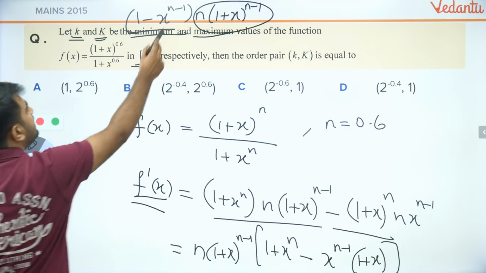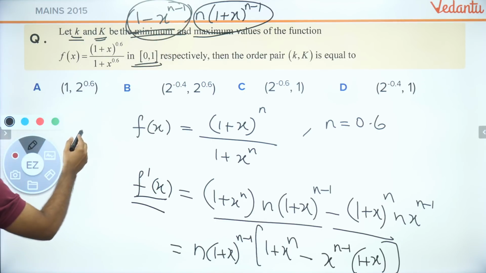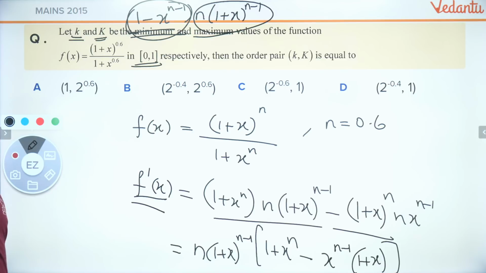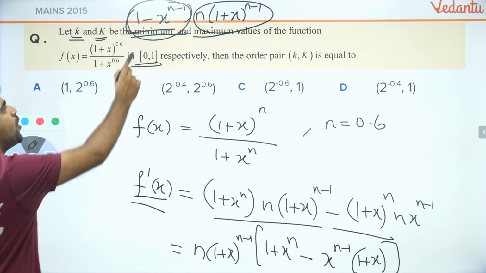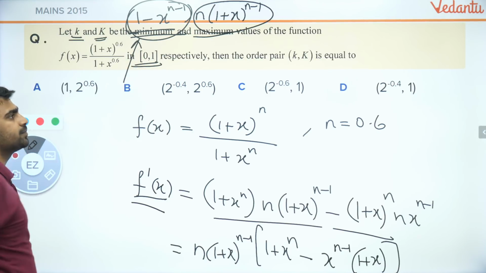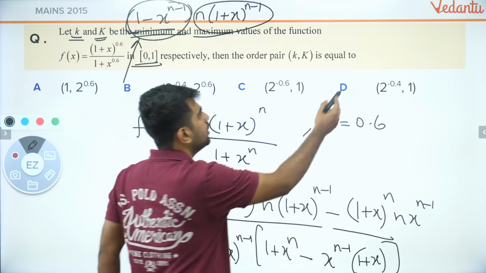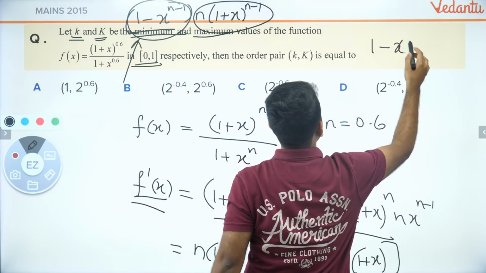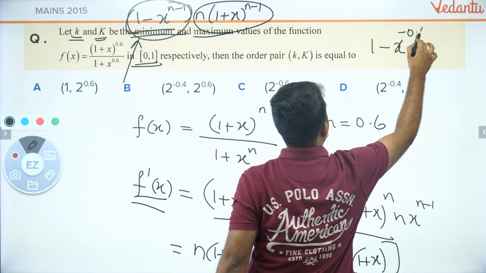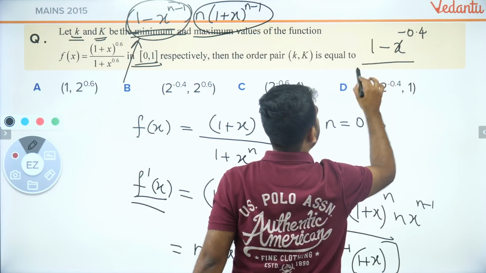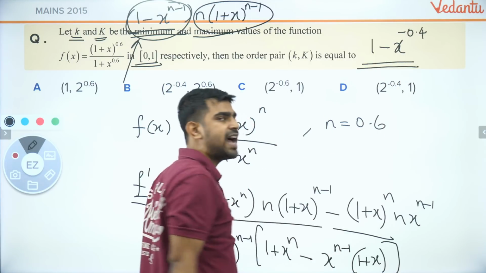Now guys, is this positive or negative? That is what is going to determine my f dash of x sign. Is this positive or negative? Can you tell me that? So n is 0.6. So that will be 1 minus x to the power minus 0.4. That will be positive or negative? Tell me that clearly.